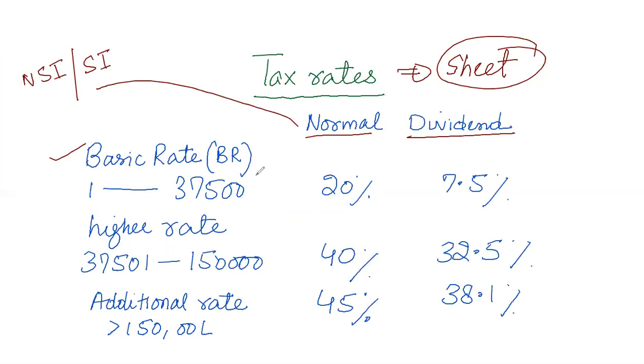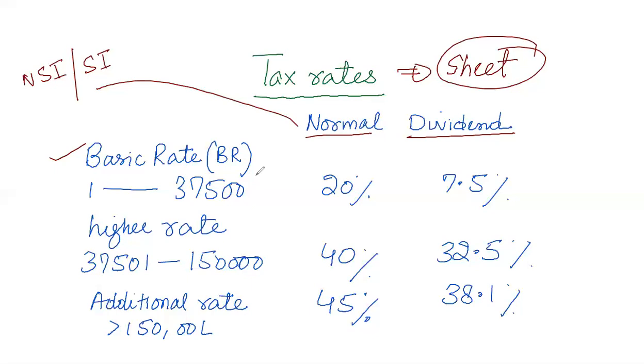If an individual's taxable income is up to 37,500 in the particular tax year, that person is called a basic rate taxpayer. For a basic rate taxpayer, if the income falls in the normal category, then the rate is 20%. But if income falls in dividend category, then it's 7.5%.